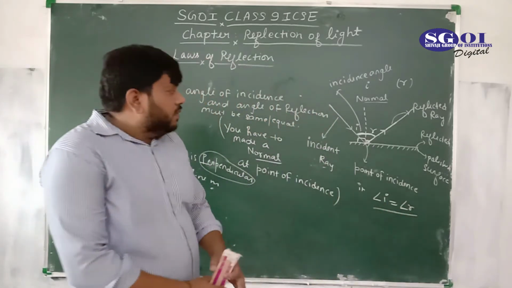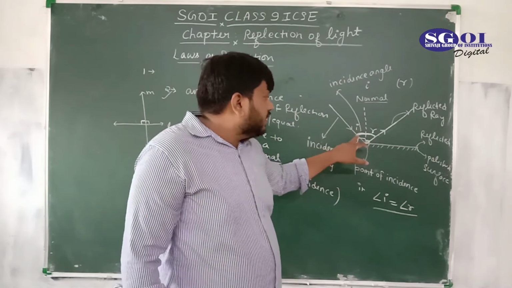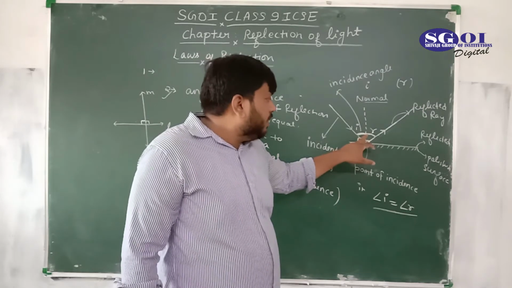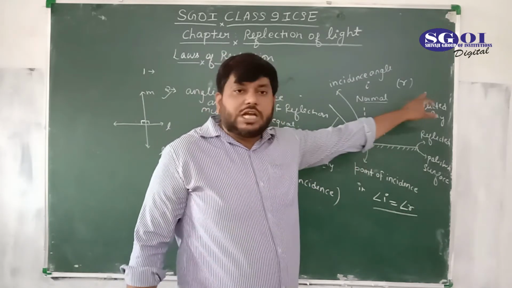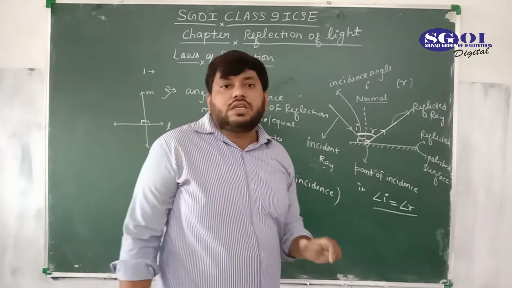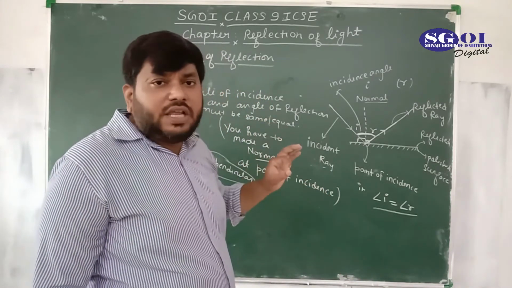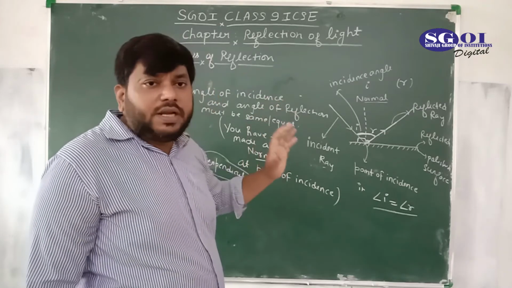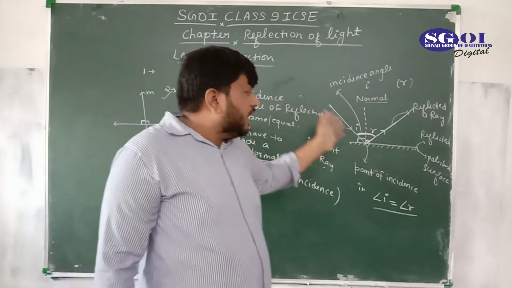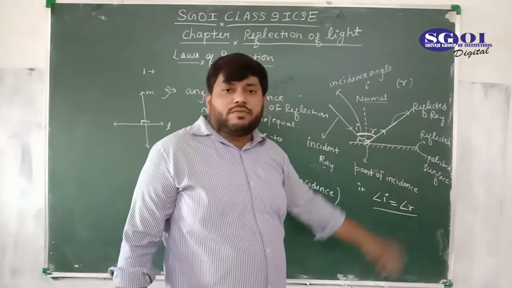So by this concept, if this is a 30-degree angle, from here you make a 30-degree angle, and that would be the correct path of the reflected ray. I think you have cleared this concept, and you are able to complete the path of a ray by the concept of reflection.